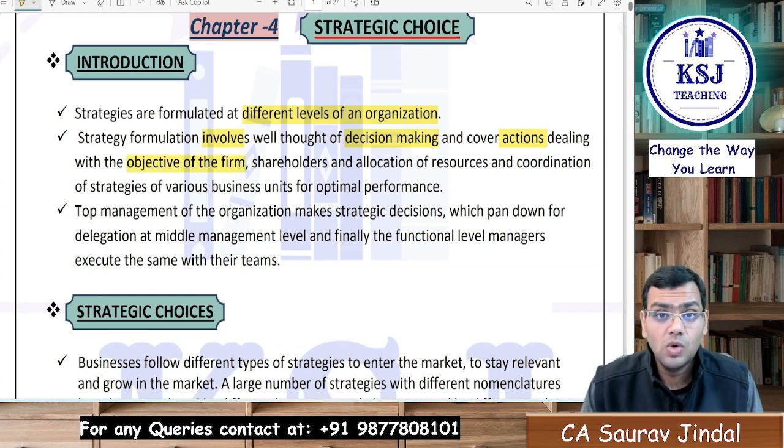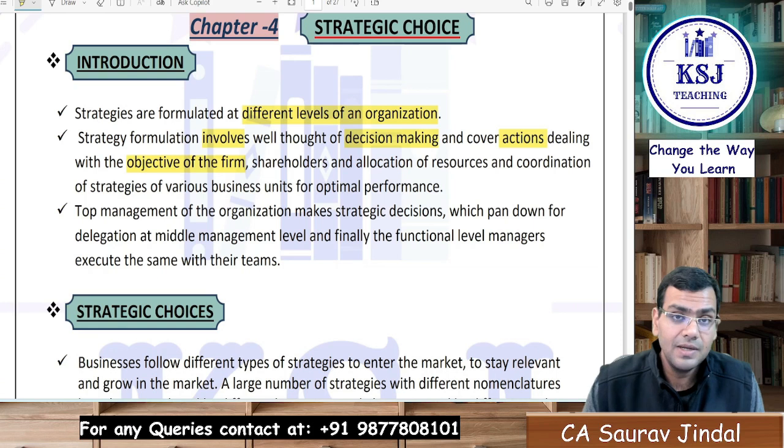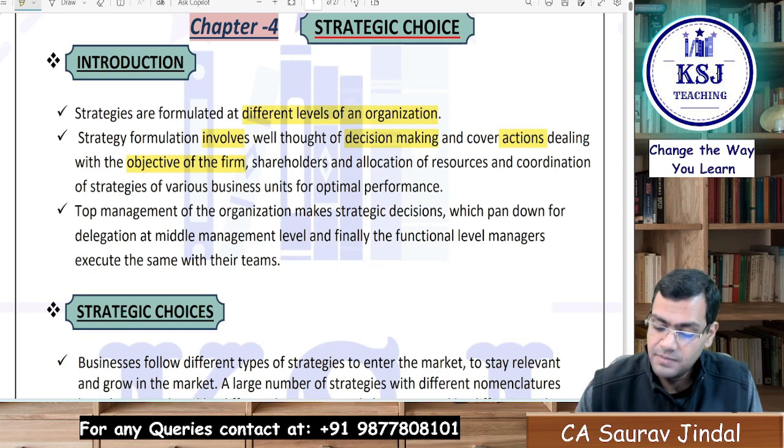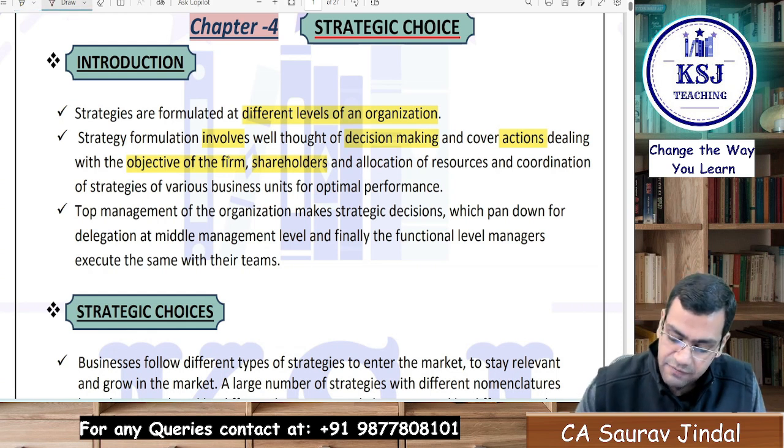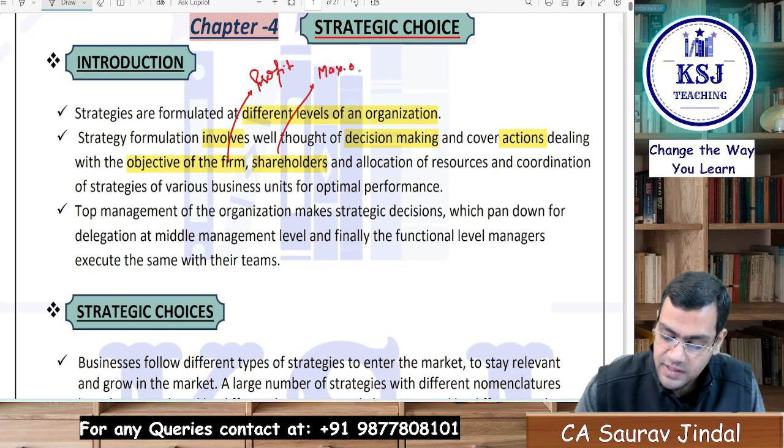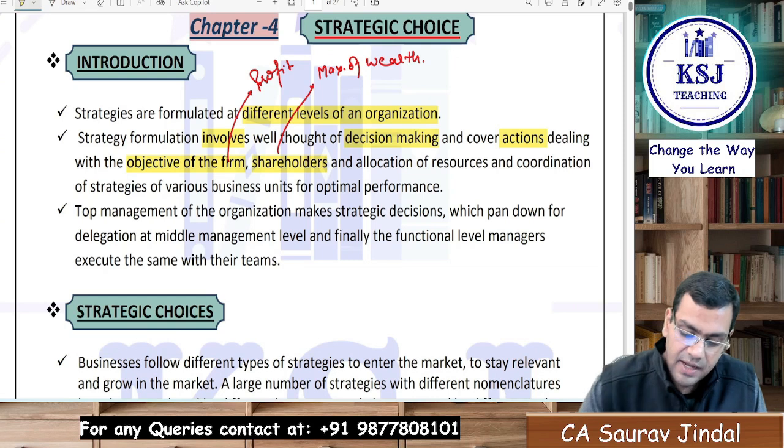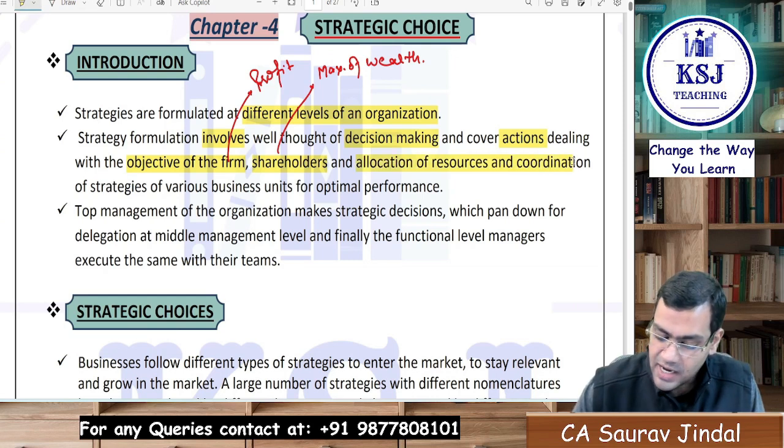Objective of the firm is what? The profit making, the sustainability over a long period of time. Then the objective of the shareholders, that is the maximization of the wealth of shareholders. Right, here if we talk about the firm, that is profit making. What is the objective of the shareholders? That is the maximization of the wealth of shareholders, right? And allocation of resources and coordination of strategies of the various business units for the optimal performance.